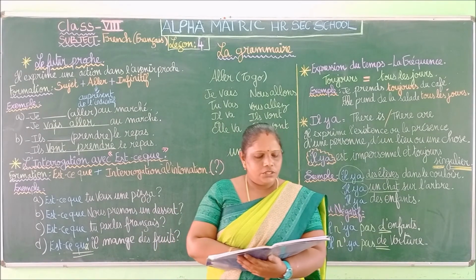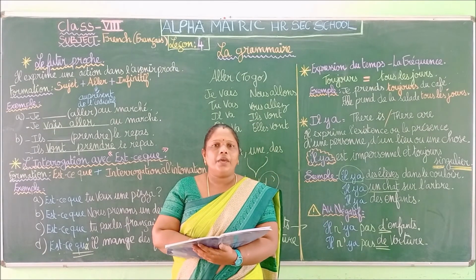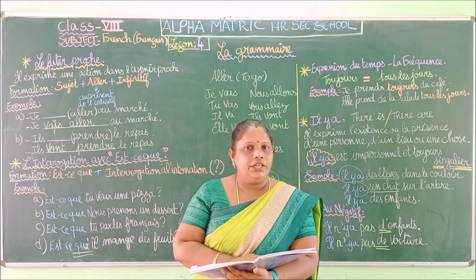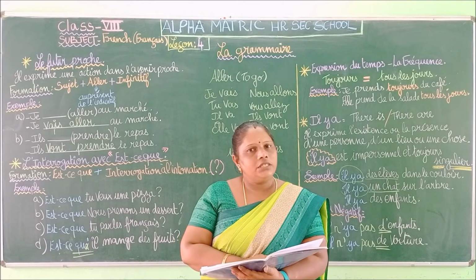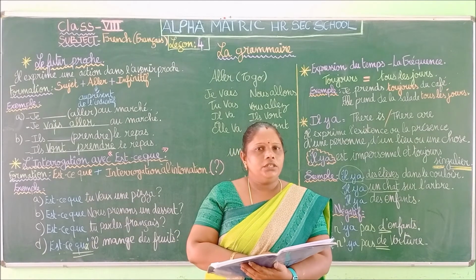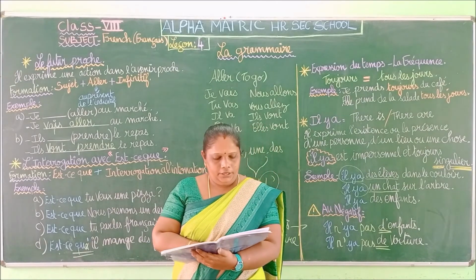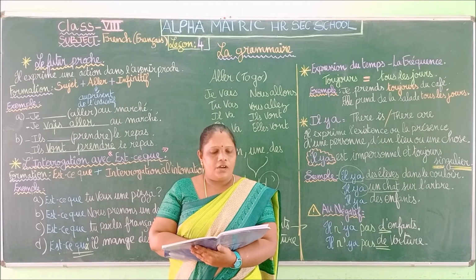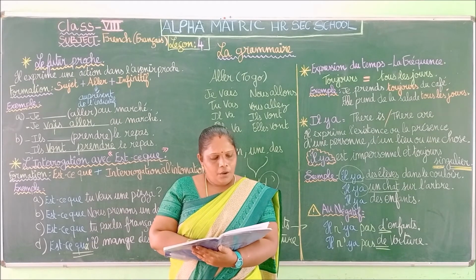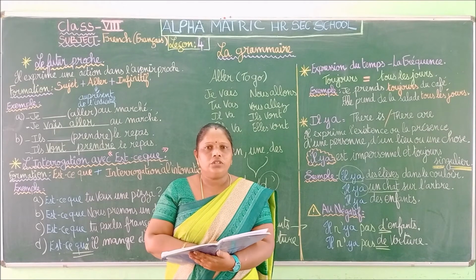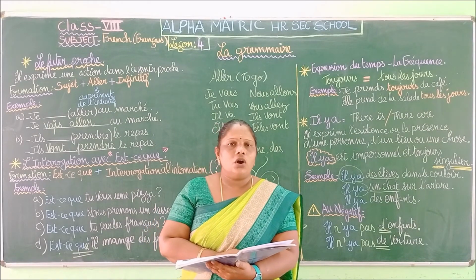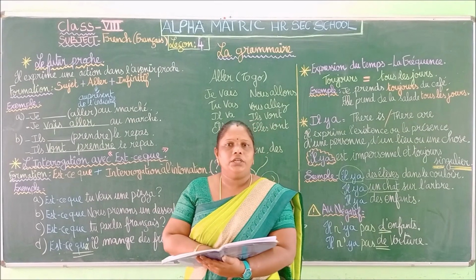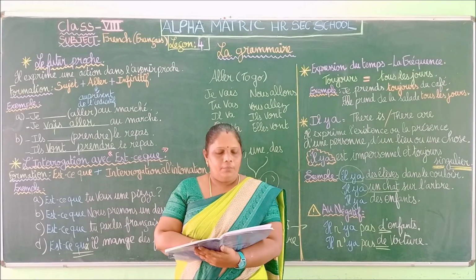Okay, nous fêtons l'anniversaire de mon père. We are celebrating the birthday. L'anniversaire means birthday, not anniversary. Okay, anniversary is wedding day. So here it is anniversaire, the birthday of my father. We are celebrating the birthday of my father. Next one, mon père commande une bouteille de vin. My father is ordering a wine bottle. So they are celebrating his birthday, so they are ordering a wine bottle.